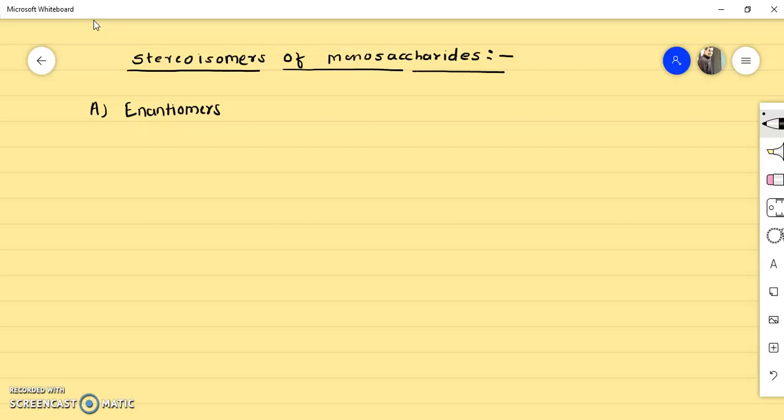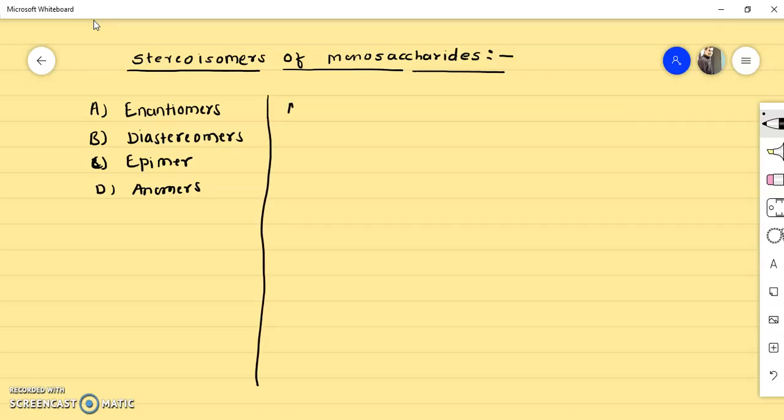Then the second important stereoisomers which can be found in monosaccharides are diastereomers. Then the third is epimers, and the fourth one is anomers. So these are the four different kinds of stereoisomers which are observed in monosaccharides. So we'll see them one by one.